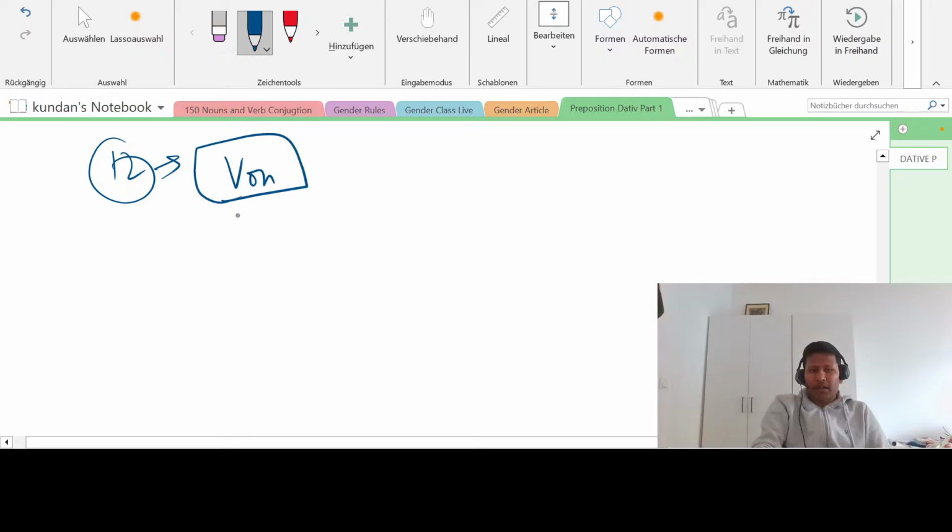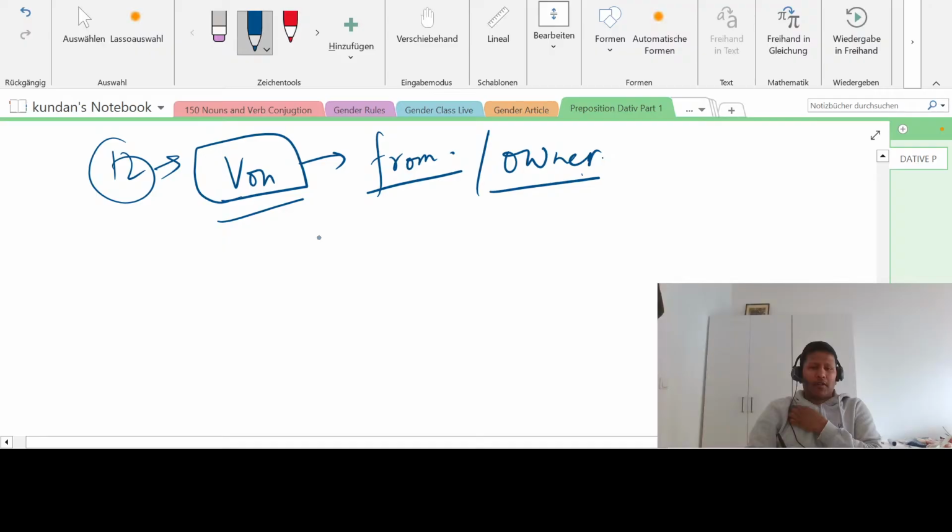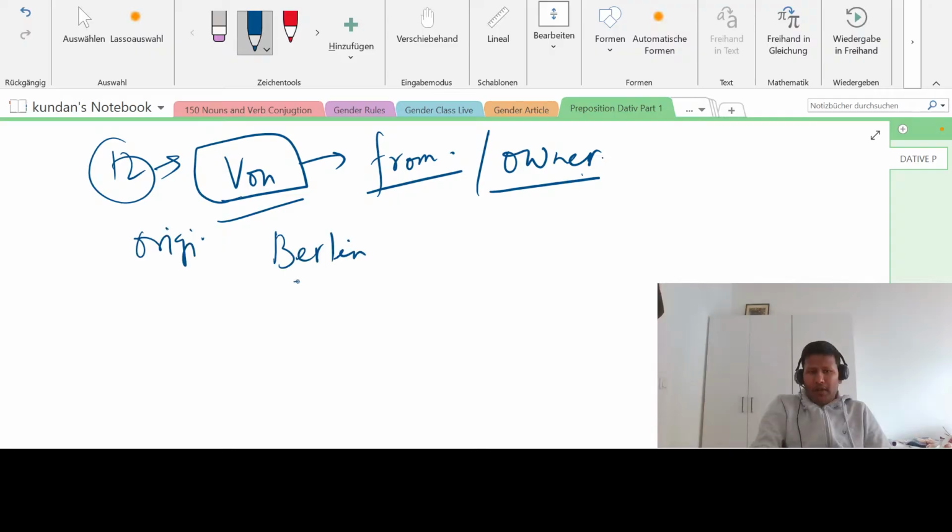This is another very, very important one. The literal meaning in English is "from", or "of" something. If I give you an example, for example, I have a watch from my father. My father was the owner of the watch. He gave the watch to me, right? So these are the situations, or you also use it for origin. For example, if I say, I'm going from Berlin to Frankfurt. These sentences you will use here, von. We will see the examples.